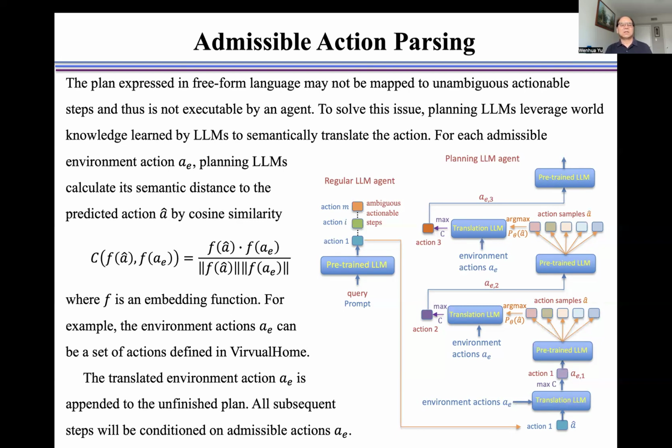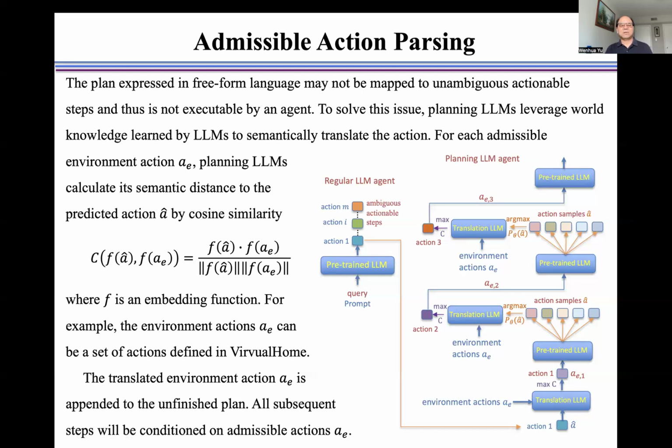For each admissible environment action AE, planning large language models calculate its semantic distance to the predicted action carried by cosine similarity, defined as here, where f is the embedding function.